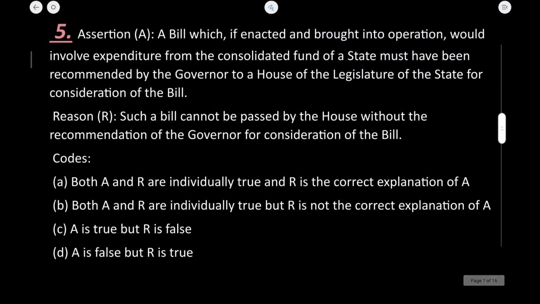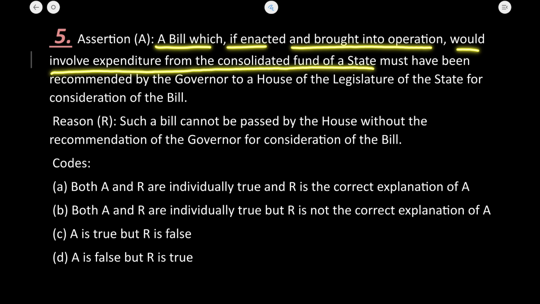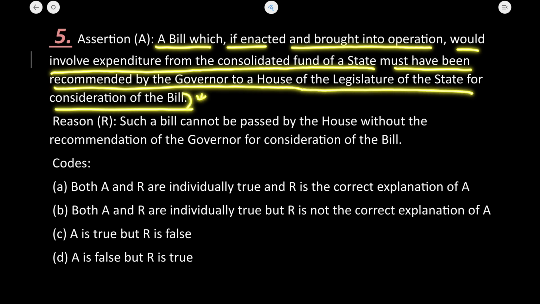Next is a bill which, if enacted and brought into operation, would involve expenditure from the consolidated fund of a state must have been recommended by the governor to a house of the state legislature for the consideration of the bill. Yes, whenever an expenditure is charged on the consolidated fund, it is brought by the prior recommendation of the governor.